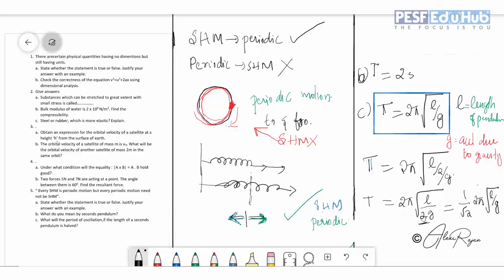But what is this thing? This is a new time period, so I am just writing T1. And what is this? It is the actual time period of a seconds pendulum, that is T by root 2. And the actual time period of a seconds pendulum is nothing but 2 seconds. So 2 by root 2, and you will get root 2 seconds. So this is the answer for the fifth question and the third sub question.